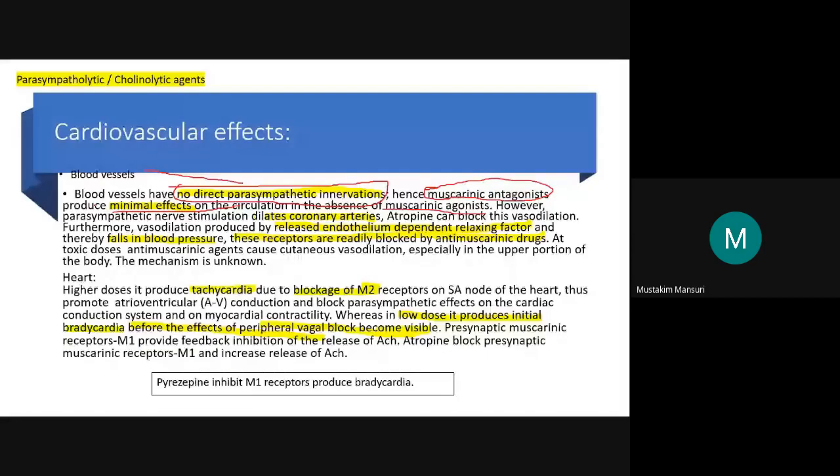Parasympathetic stimulation dilates the coronary arteries, so atropine can block this vasodilation effect.